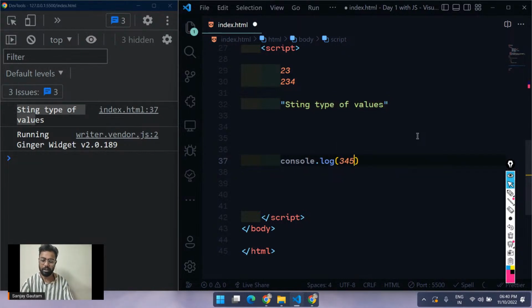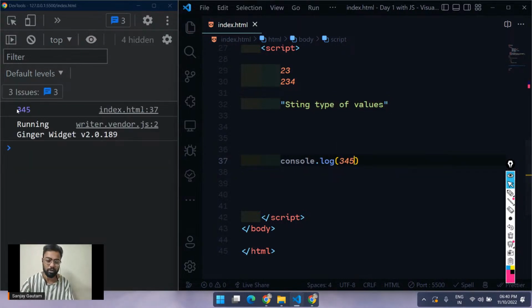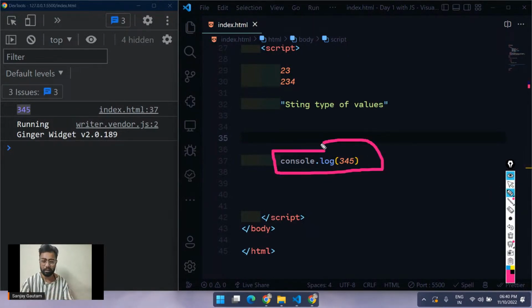So if I put any number here as well, let's say 345, I'm just going to get 345 here. Very straightforward, very easy. But why are we going to use console.log? Just to check that we are doing everything correctly, that the value is correct, that our operations are correct, and just to see what we are actually doing. That's the only use case for console.log, nothing more than that.